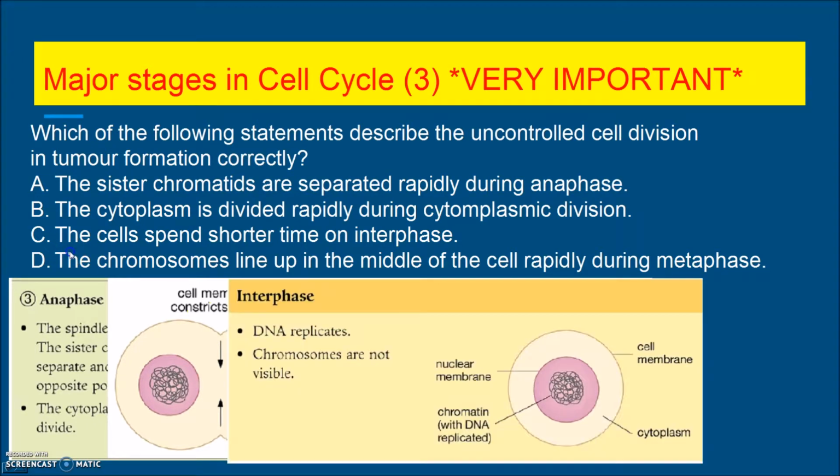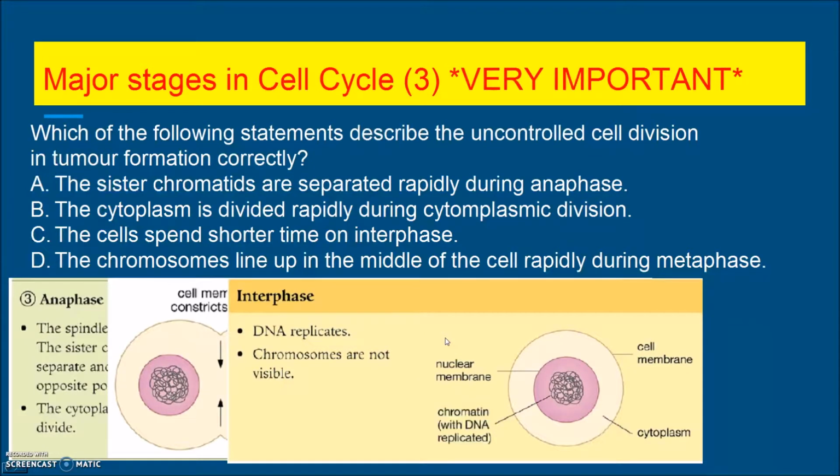Option C, the cells spend shorter time on interphase. In the interphase, the cell will grow and make new organelles, such as mitochondria. At the end of the interphase, the cell prepares for the cell division, and DNA replicates, and then the cell is ready for cell division.